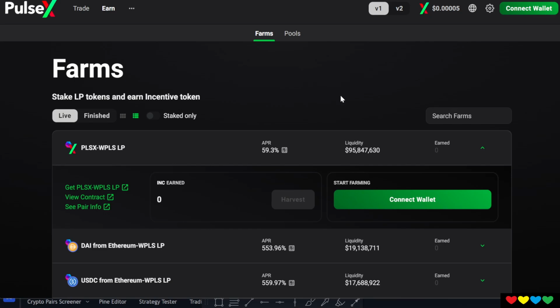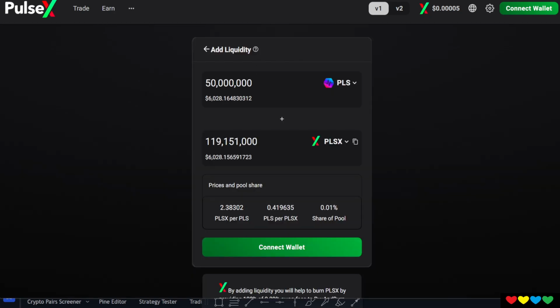But hey, I've seen a lot of people get a lot of stress because when you put your coins in, for example, you're providing cucumbers and tomatoes, your Pulse and your PulseX, say you put 50 million in. You might find that in 2 weeks, you don't have 50 million Pulse when you check your little data board. You might only have 45 million. You might be like, oh my God, this is too stressful. I'm losing my coin. Yes, that's what happens when you provide liquidity. When you put your tomatoes and your cucumbers on the shelves, people want to come and buy them. They want to make their own salads. Let them make their own salads. They pay you a bit of money for it.